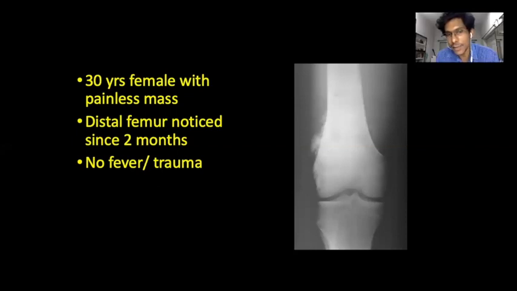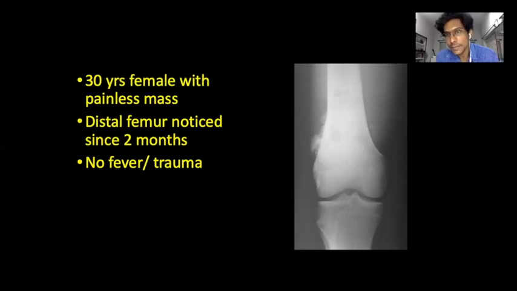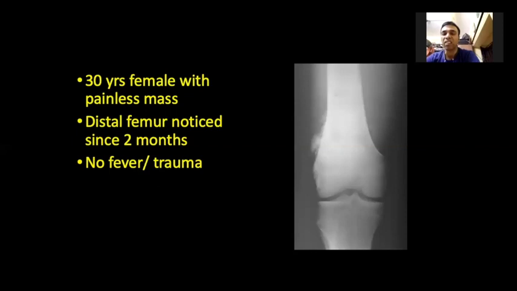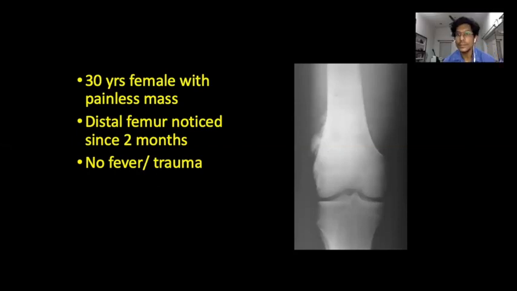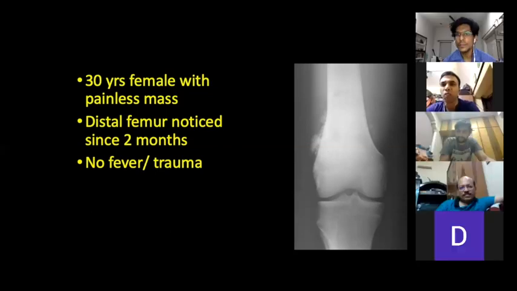Soft tissue, I will call it ossification rather than calcification. This is more dense, so extra-skeletal ossification may be there. I cannot visualize any clear line of cleavage between the extra-skeletal ossification and the parent bone cortex. So this may be the epicenter of the lesion, maybe in the bone. And there is some degree of cortical erosion on the distal metaphyseal region on the lateral side. This is the information I can gather from this.